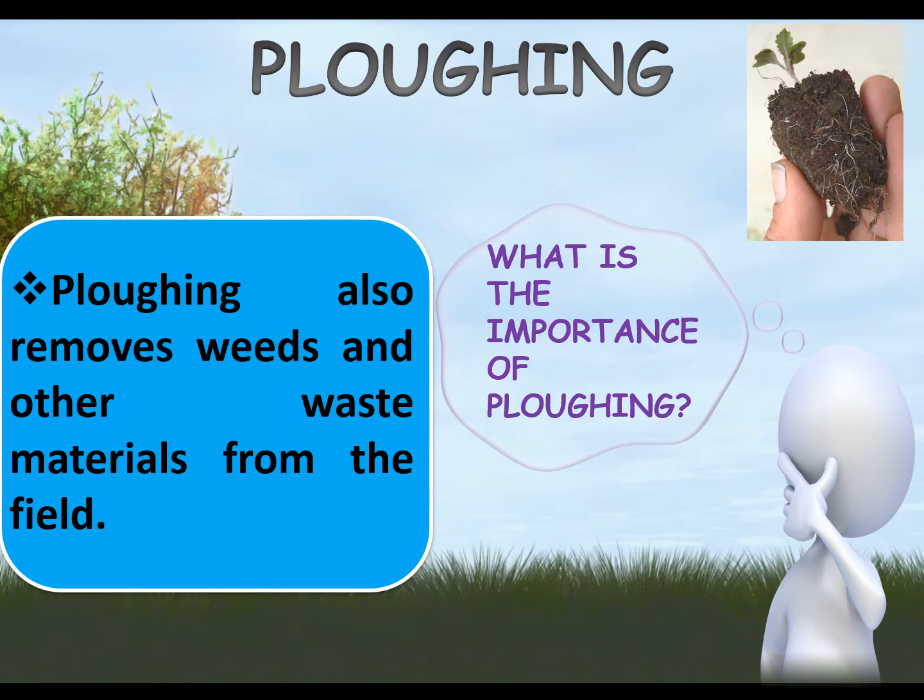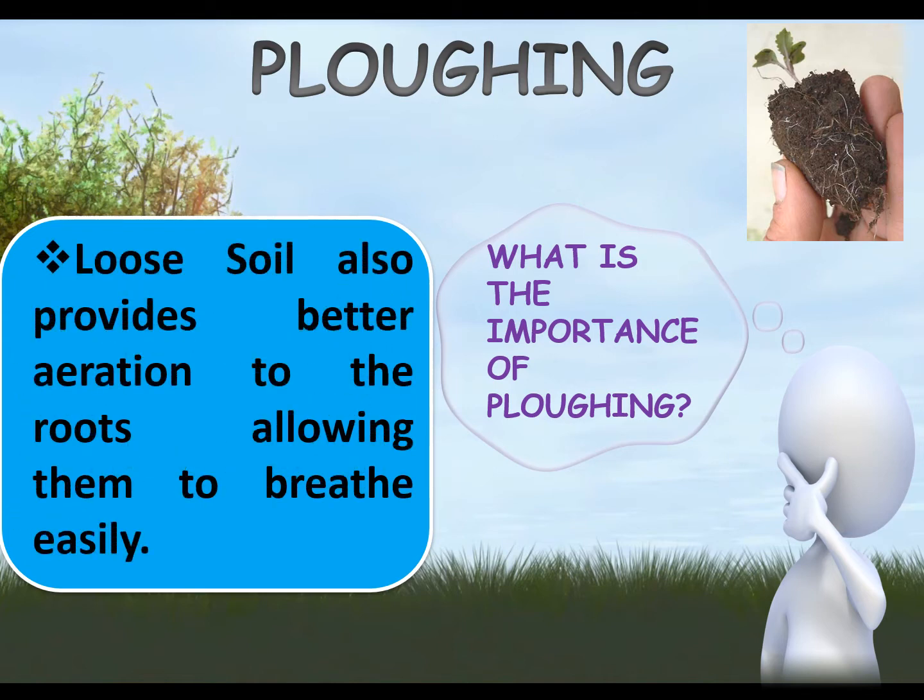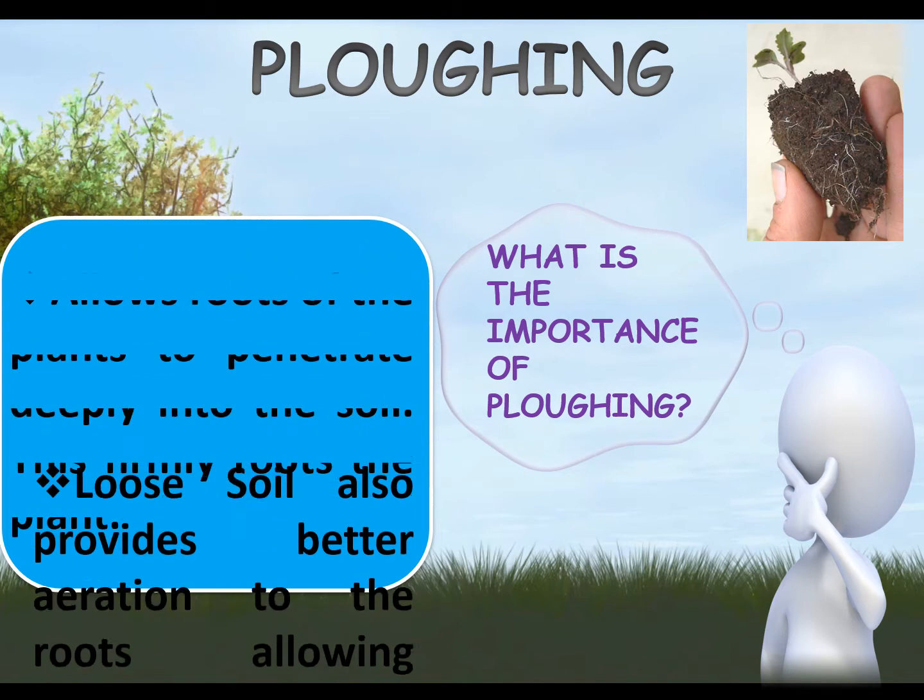It also removes weeds and other waste materials from the field. We will discuss the term weed in our next class. It provides better aeration to the roots, allowing them to breathe easily.